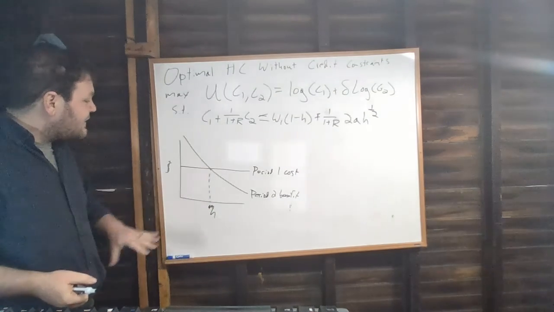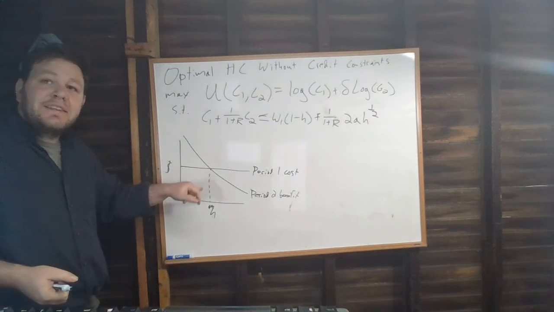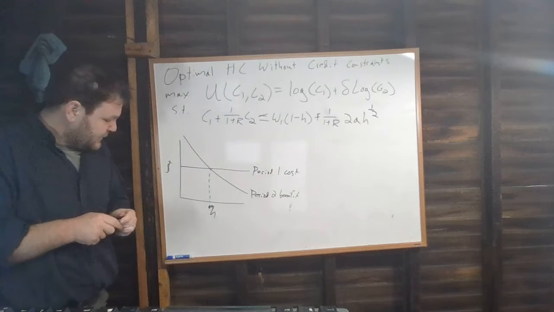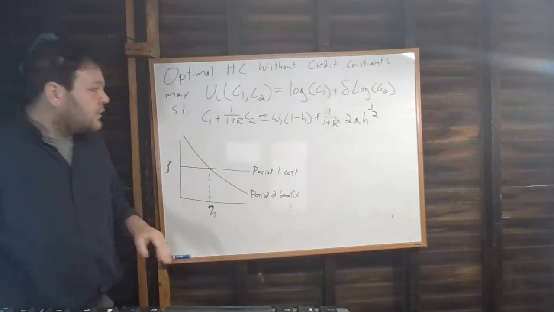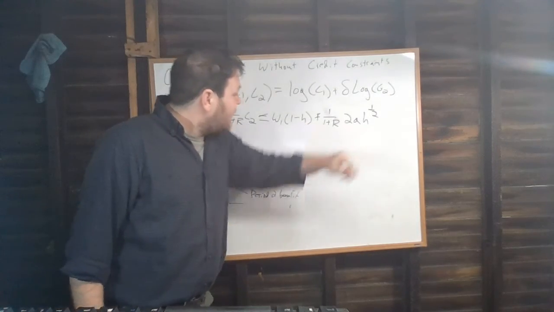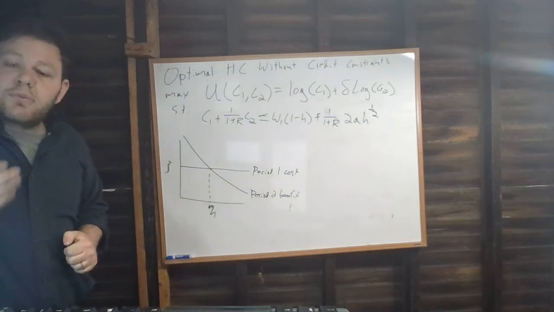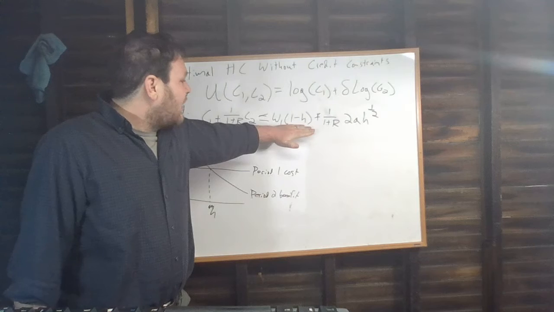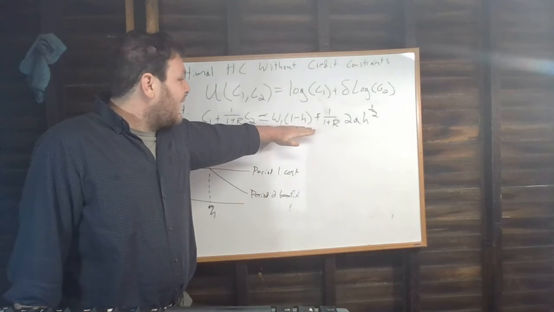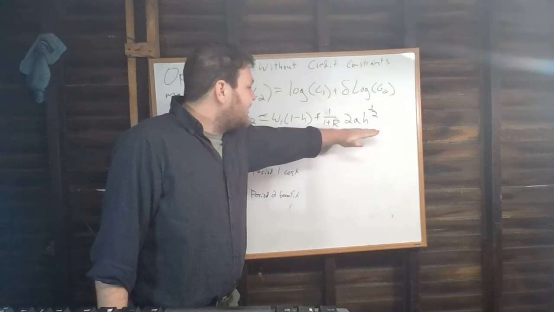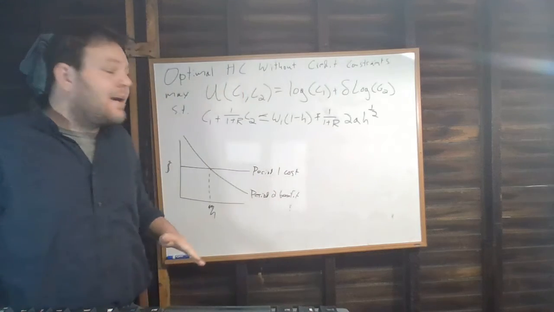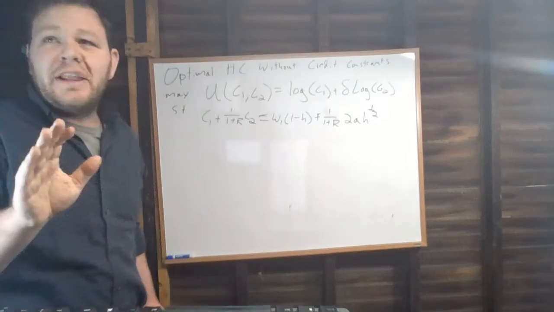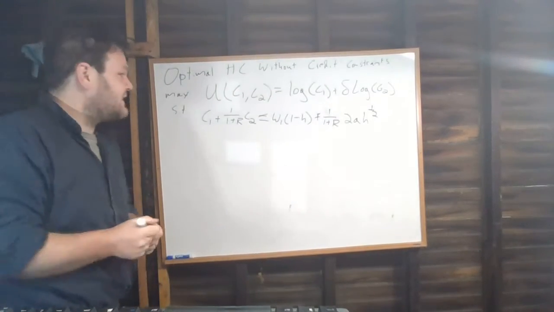And the reason that we can expect that we're going to get a result like this is because our benefits are decreasing while our costs are constant. So how are we going to find that point? Well, we can just take the derivative of our budget constraint with respect to H, in order to find the point where the change in our period 1 income is equal to the discounted value of the change of our period 2 income. We need to take the derivative and set it equal to 0.